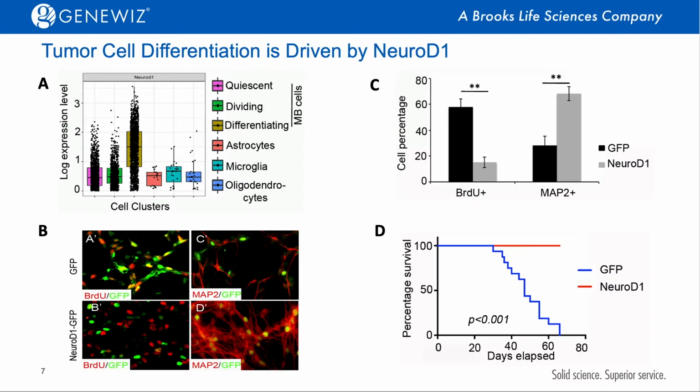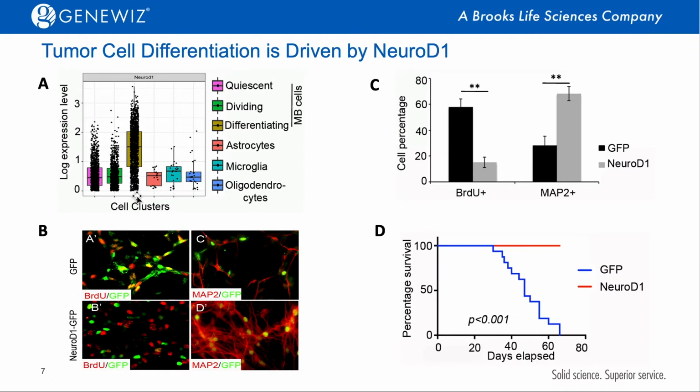And after that, we studied the mechanism underlying tumor cell differentiation. By analyzing the single cell sequencing data, we found that the differentiated cells highly express a transcription factor called NeuroD1. NeuroD1 is well established to play important roles in regulating neuronal differentiation.